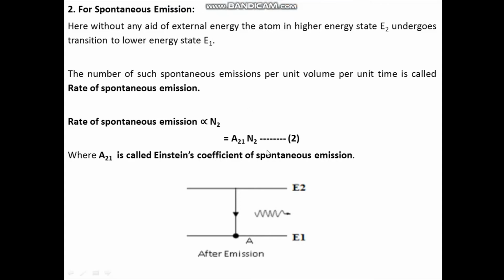In the previous equation 1, the proportionality constant is B12 because there is a transition from 1 to 2, in case of induced absorption. Here in equation 2, the proportionality constant is A21 because in spontaneous emission there is a transition from energy state 2 to 1.